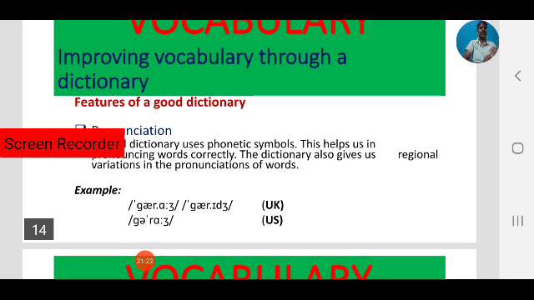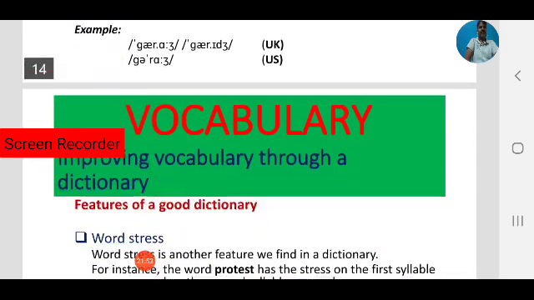By using a dictionary we can learn pronunciation skill, how a word is pronounced in American English, how it is pronounced in British English. So by using a dictionary we can find the pronunciations of those words. That is another way of improving our vocabulary through a dictionary. So pronunciation is also a part of a dictionary, a good feature of a dictionary.